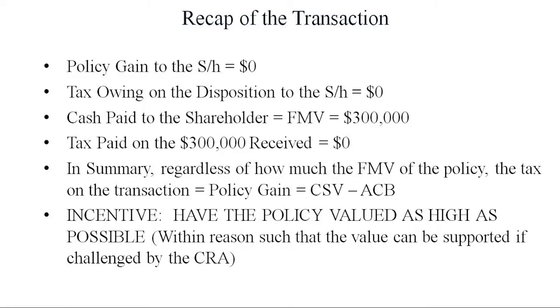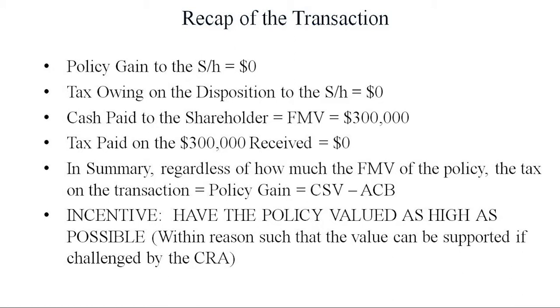So recap of that transaction. Policy gain to shareholder was 0. Tax owing on the disposition to shareholder, 0. Cash paid to the shareholder was fair market value. I gave it an asset worth $300,000. Tax paid on the $300,000 that I received, 0. Just paying me back for something that I gave the corporation.